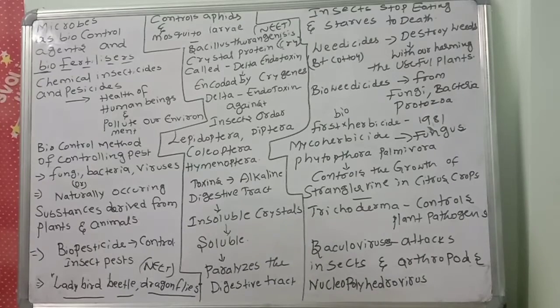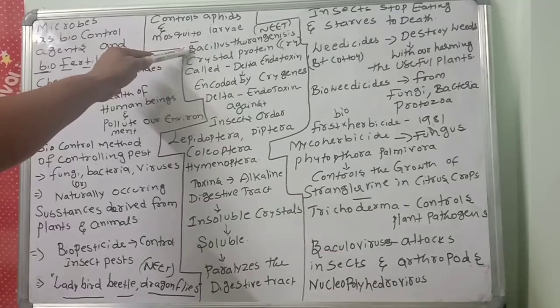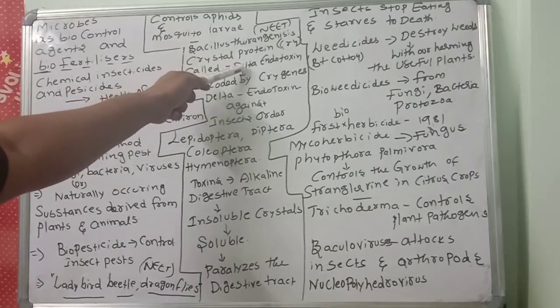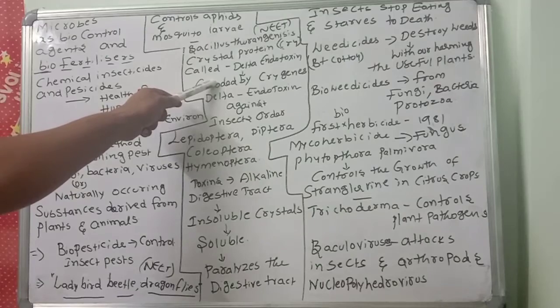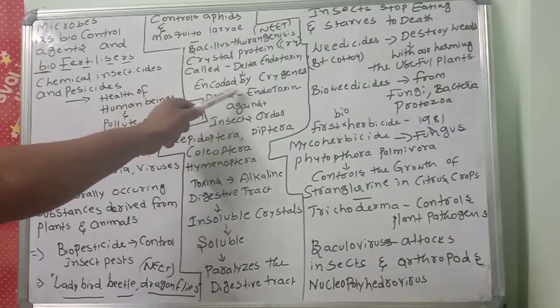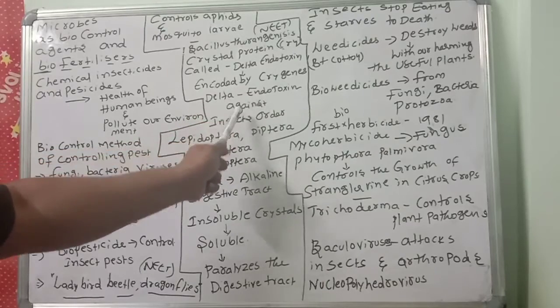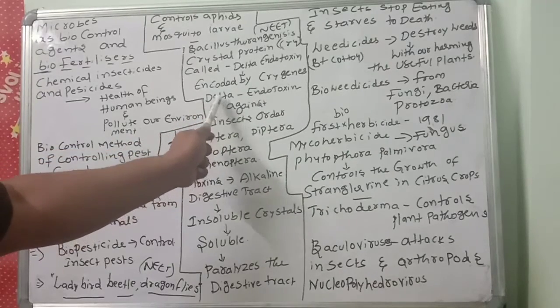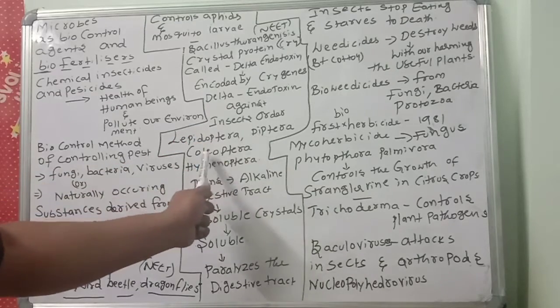Another important point: sporulation. During sporulation, Bacillus thuringiensis produces a toxin called delta endotoxin. That endotoxin is encoded by which genes? Very important: the cry genes. This delta endotoxin acts against insects of the orders Lepidoptera, Diptera, and Coleoptera.